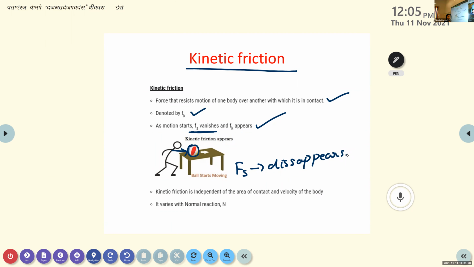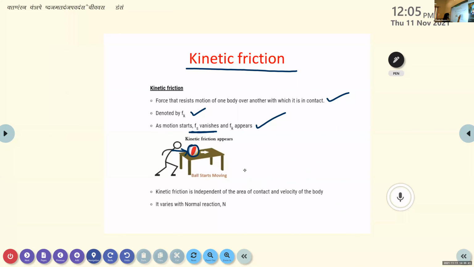Static friction is related to an object which is in a state of rest. But here the ball is in motion. So Fs disappears and Fk appears. So these are the characteristics of kinetic friction.